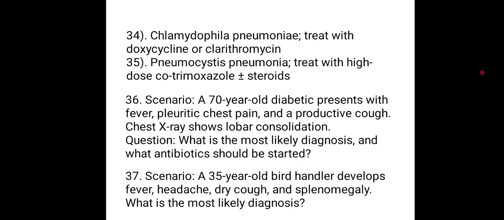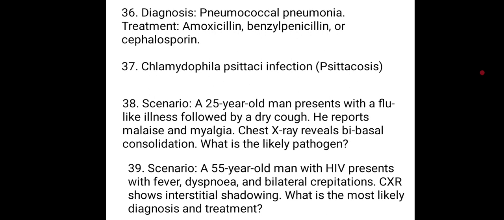So, the 70-year-old diabetic with pleuritic chest pain and productive cough, chest X-ray showing lobar consolidation. We said the most likely diagnosis is pneumococcal pneumonia, which is the most common organism that causes this. And the antibiotic we are starting this patient on is amoxicillin, benzylpenicillin, or cephalosporin.